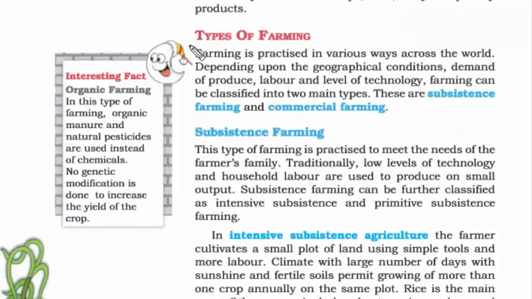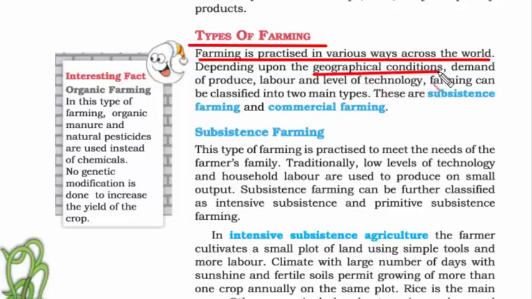Now we are going to read about the types of farming. The world is big, therefore farming is practiced in different ways. People have different ways of producing things. The reason is geographical conditions, that is whether it's a hot place or a cold place. Then it is also because of demand for produce, which means population. If a country has more population, its demand will be more compared to countries which have less population. And then labor, because not everything can be done by machines, we also need physical labor.